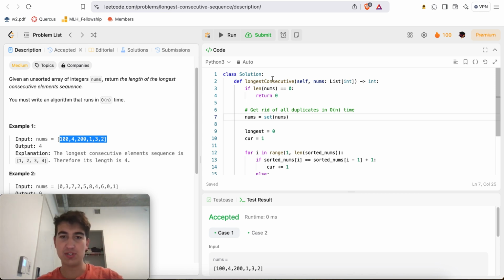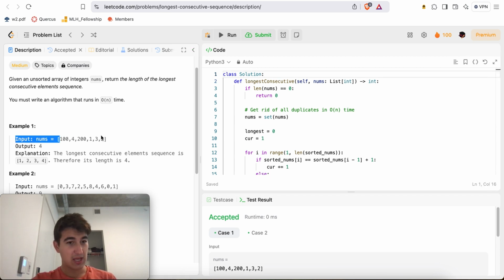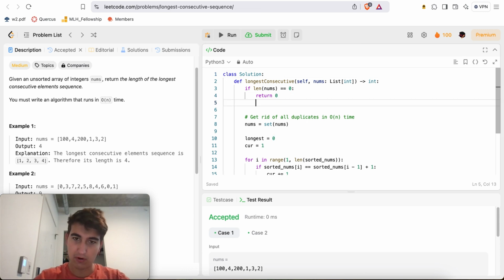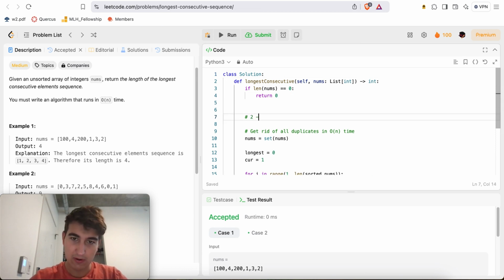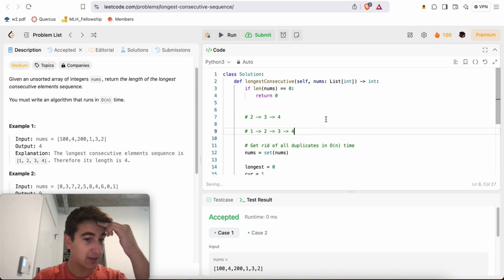So maybe we can do something like def get chain length, and maybe we can remember the answer for every single value. Say we have 1, 2, 3, 4. 2 maps to 3, which maps to 4, and then when we do 1, 1 maps to 2, maps to 3, maps to 4. There's repeated work here, so that's not cool.